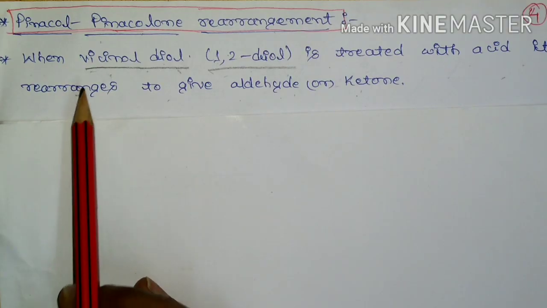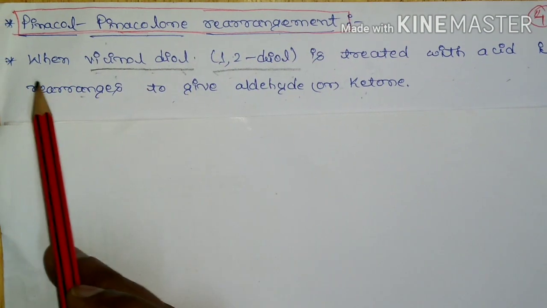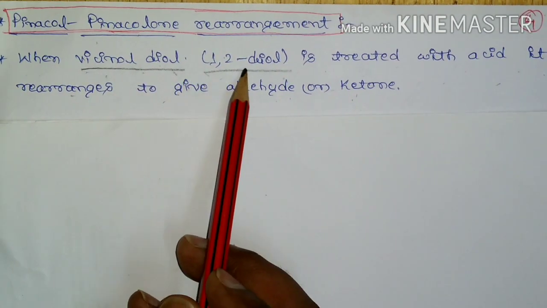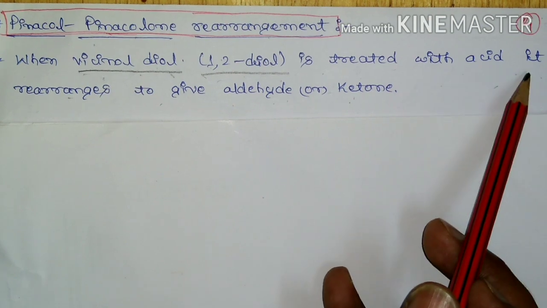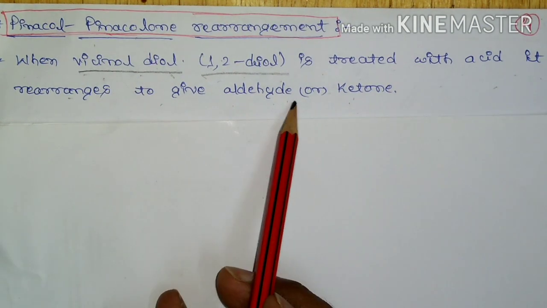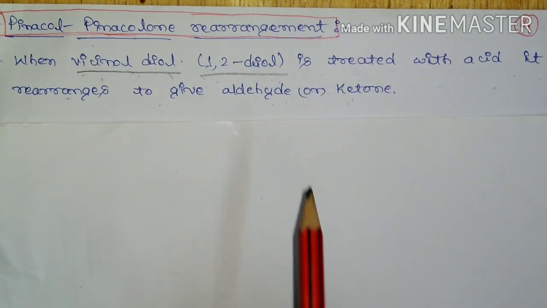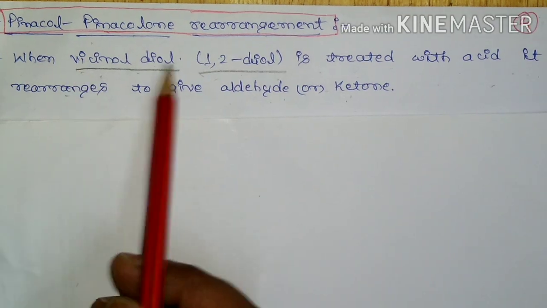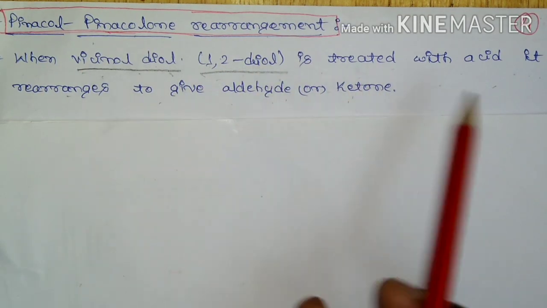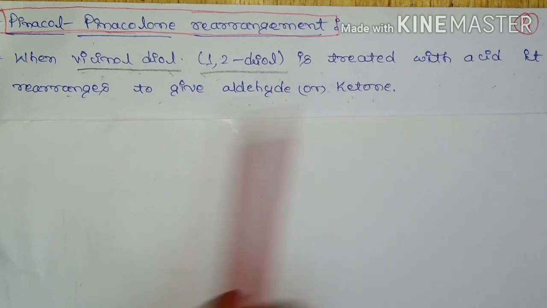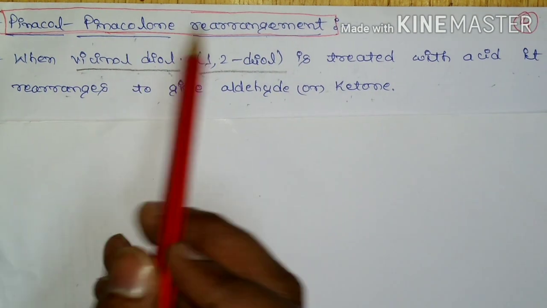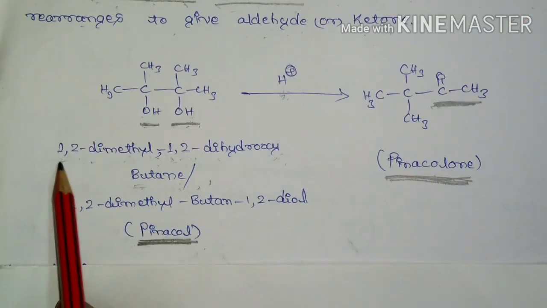Today I am going to discuss the pinacol-pinacolone rearrangement. When a vicinal diol or 1,2-diol is treated with acid, it rearranges to give an aldehyde or ketone. Such rearrangement of a vicinal diol in the presence of acid to an aldehyde or ketone is known as the pinacol-pinacolone rearrangement.